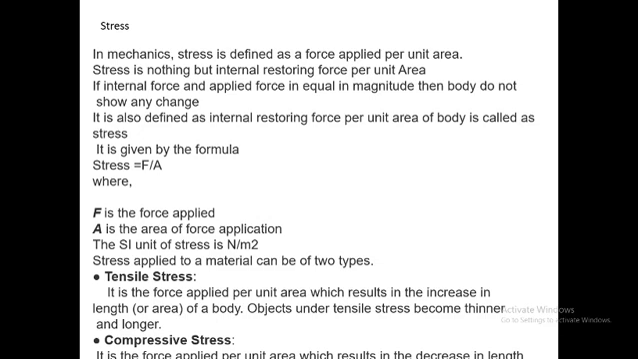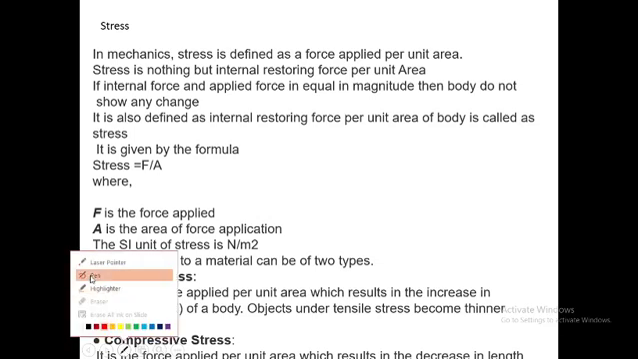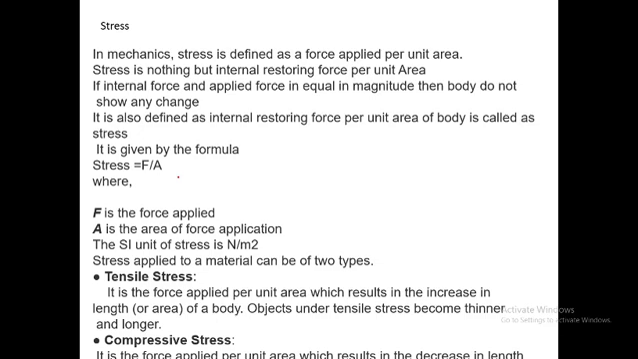Okay. So stress can be defined in two ways. One is the ratio of the applied force per unit area, and another is the internal restoring force per unit area of the body. These are the two ways we can define the restoring stress. Now we define its formula using the definition, that it is applied force per area. That is stress equals F upon A, where F is the force and A is the area where we apply the force.